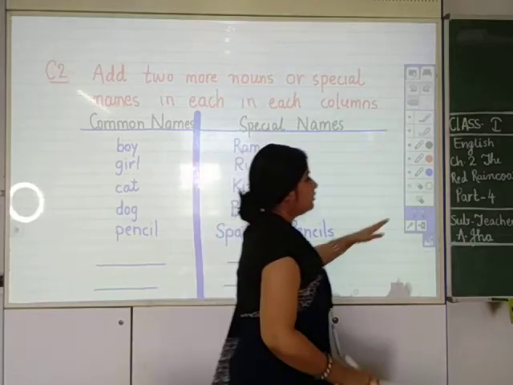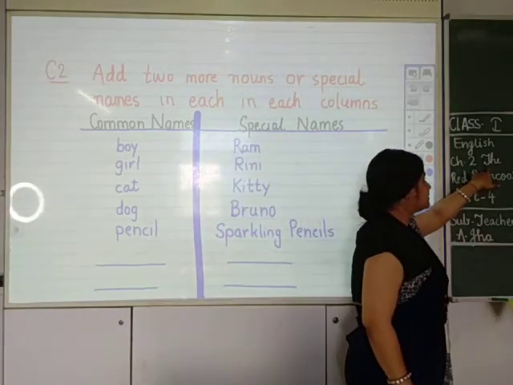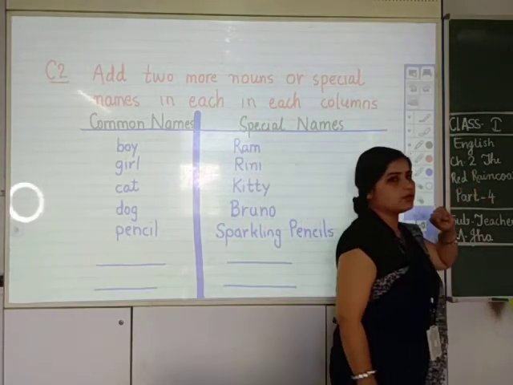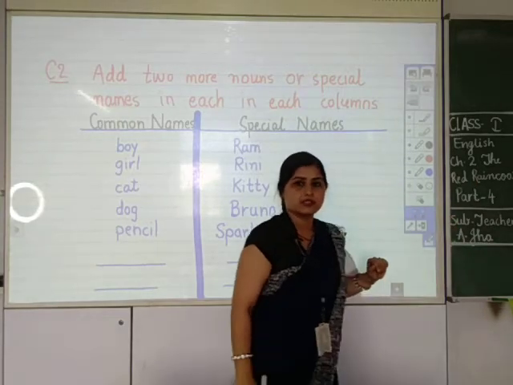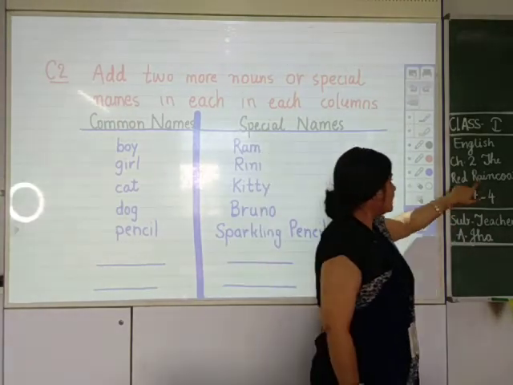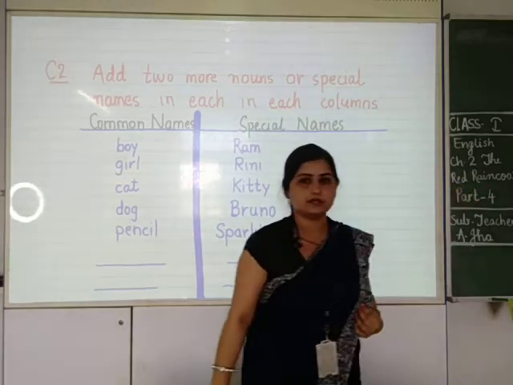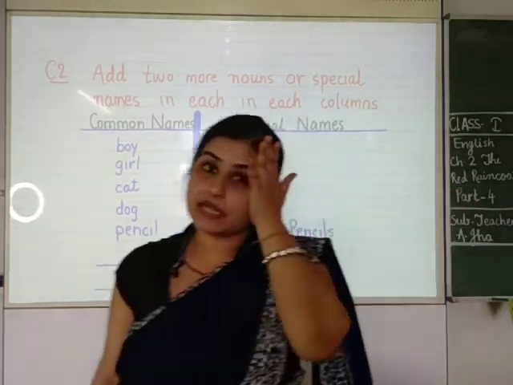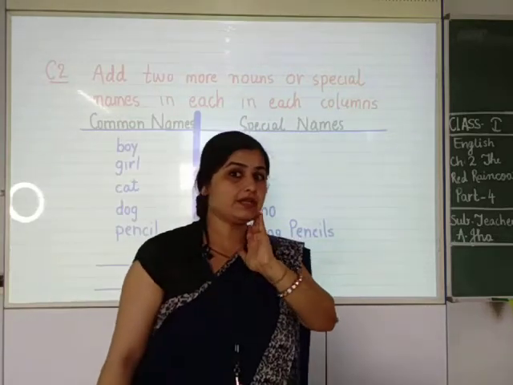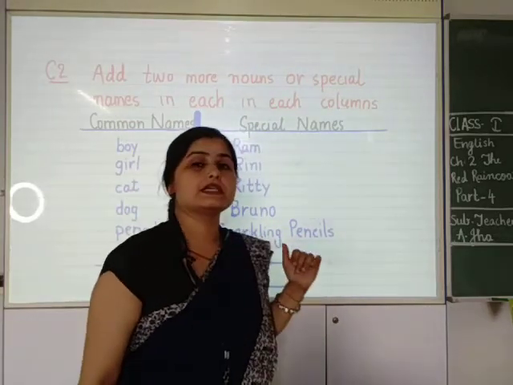When you write the name of the chapter, The Red Raincoat, this is also special. That's why we write the first letter as capital. जब आप किसी भी चैप्टर का नाम लिखते हो, लेसन का नाम लिखते हो, like what was your first lesson?